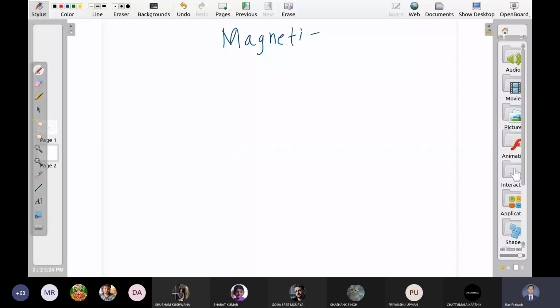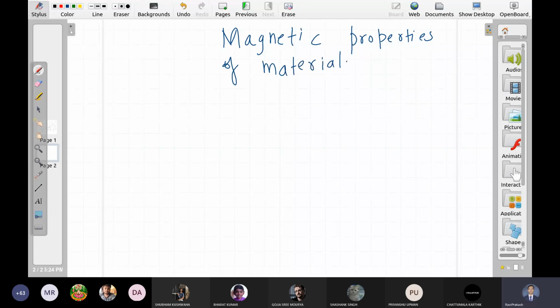Magnetic properties of material. What does it mean? Yes, some materials can produce a magnetic field.